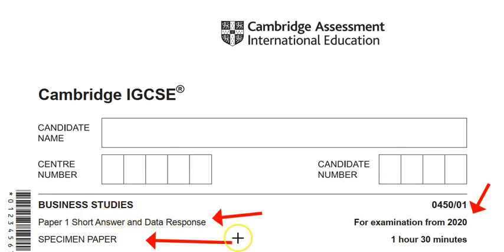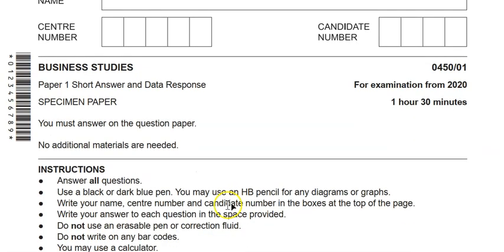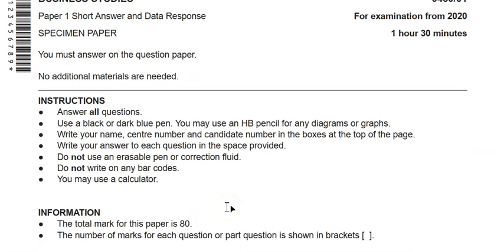Short Answer and Data Response. The changes are few. The time is still the same. There is no change in the time. There is no change also in the marks given. We still have 80 marks for this paper. And of course, the distribution of the marks changed, as you noticed in my previous video, that the weight of the marks now is different, and you might see new command words in the questions.